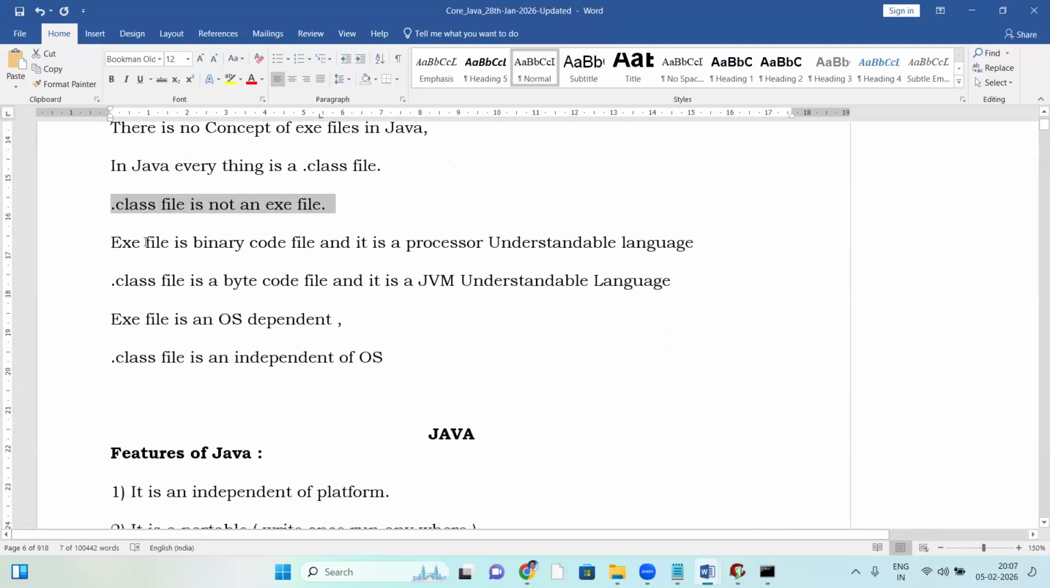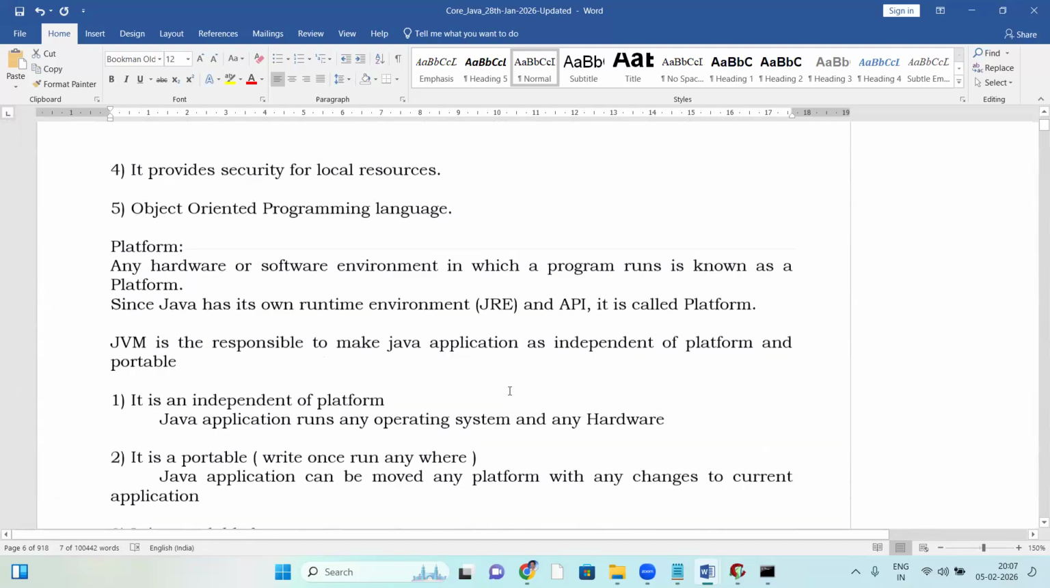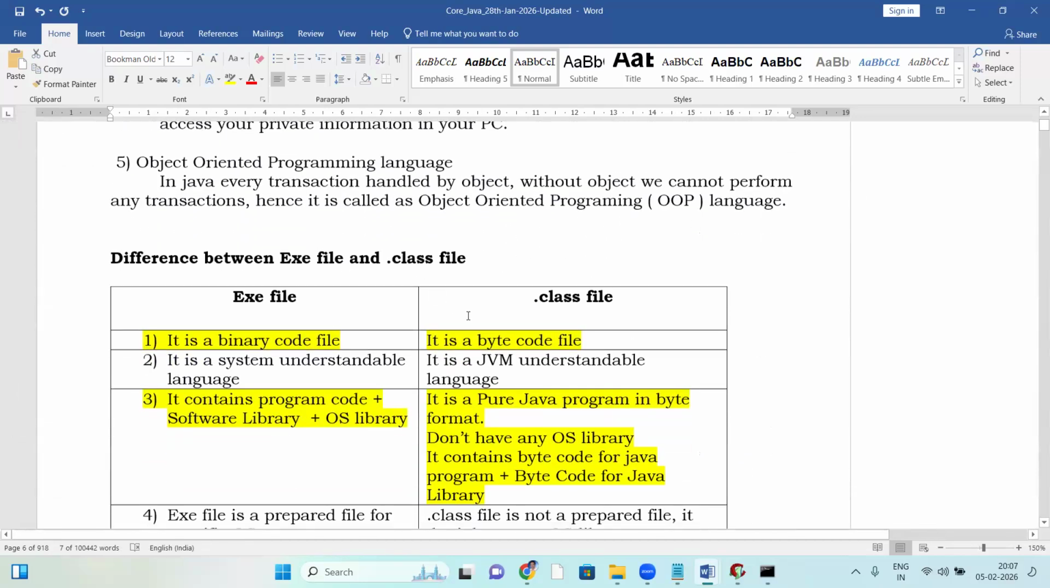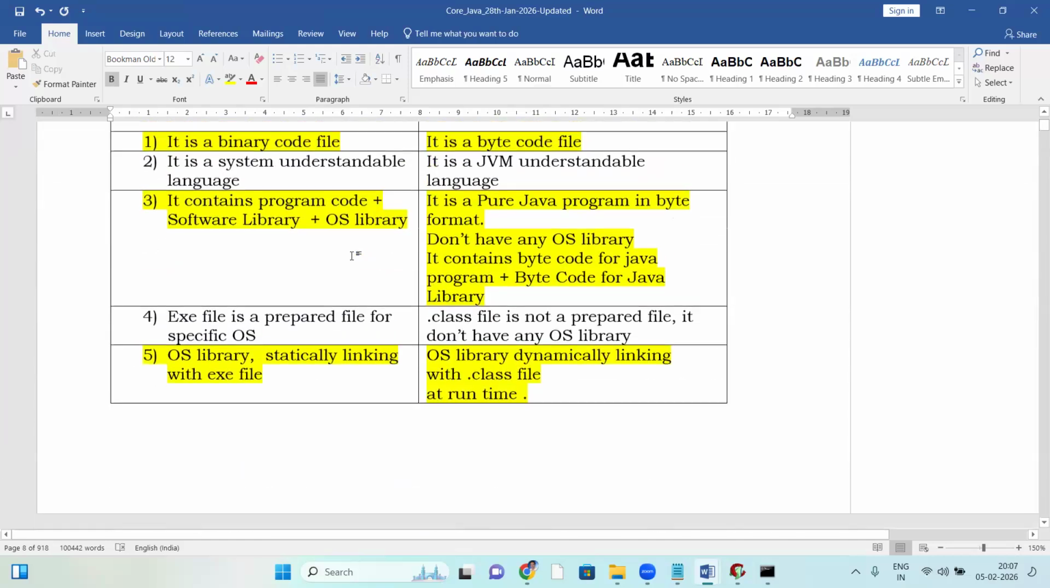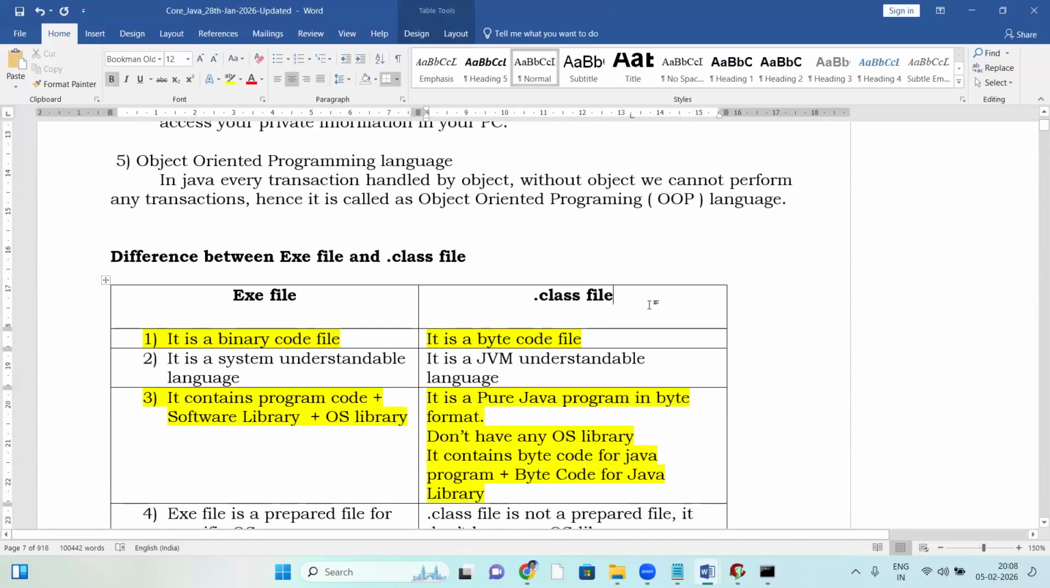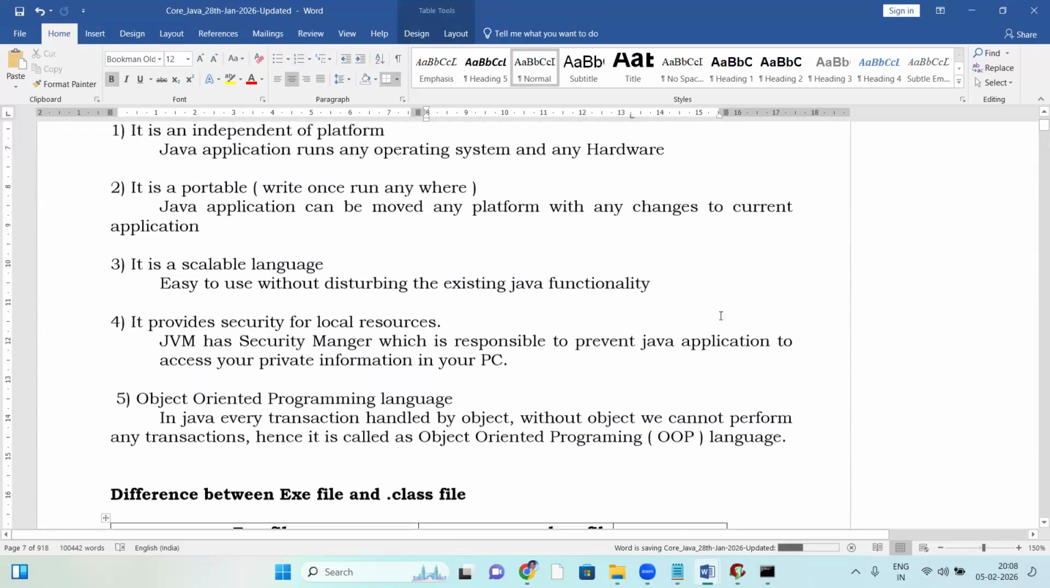An exe file is a binary code file and a processor understandable language, whereas a dot class file is a bytecode file and a JVM understandable language. An exe file is OS dependent, while a dot class file is independent of OS. The difference between exe file and dot class file, and how Java made us independent of platform, is tomorrow's topic. That's all for today.